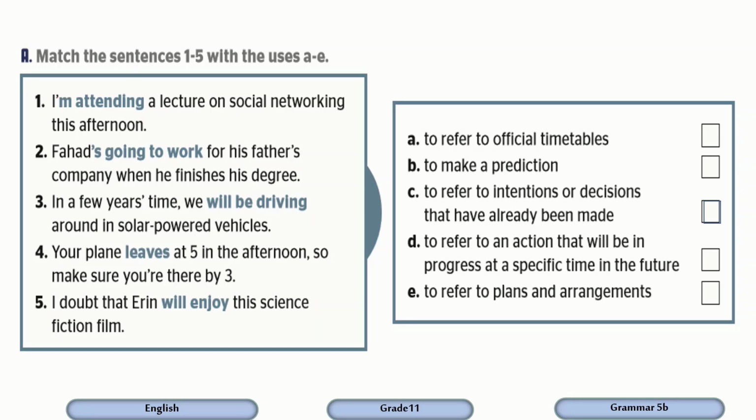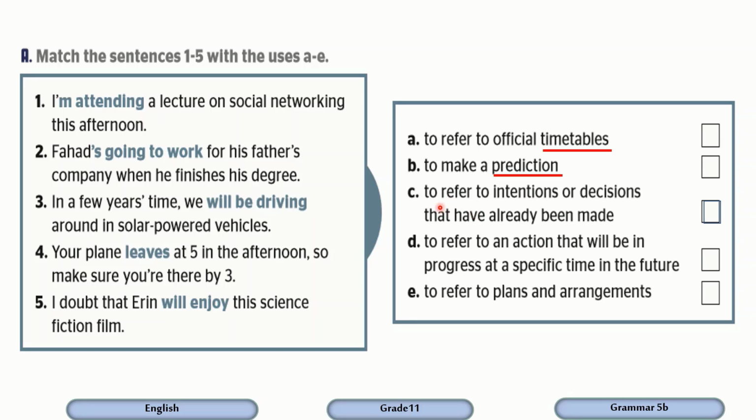Kindly open your students' books on page 76. Let's do the activity A. Match the sentences 1 to 5 with the uses A to E. So we have here 5 examples and 5 uses. Let's read the uses. Which example refers to official timetable? So an official timetable or a program or schedule. Which one is used to make a prediction, to predict or to guess about the future?